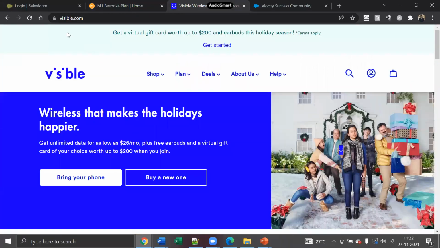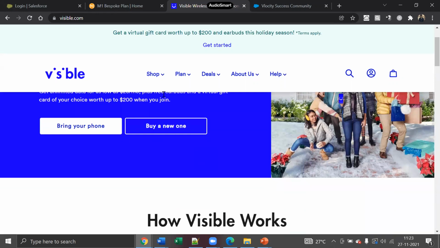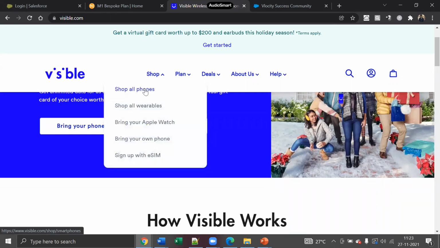For example, Visible, this is Verizon's subsidiary. Verizon is one of the US topmost telecom companies, and even Verizon is using Velocity, and Visible is also using Velocity. It's a subsidiary. These guys are using a third-party UI system, but all the backend is Velocity. Any button you click is an API call that is being made to Velocity.